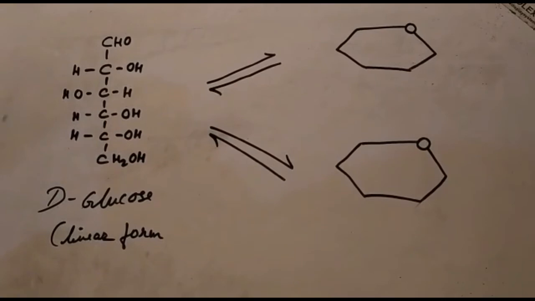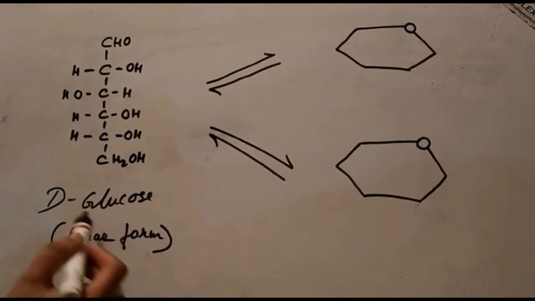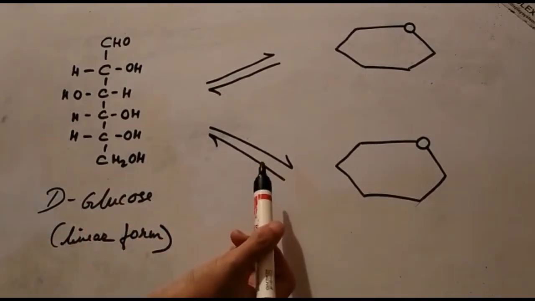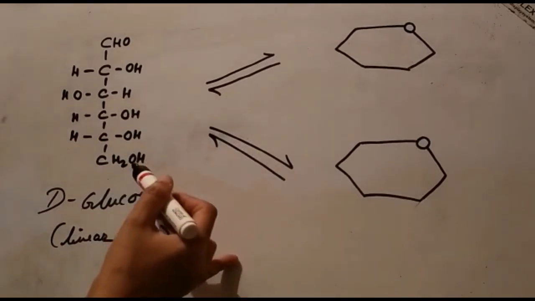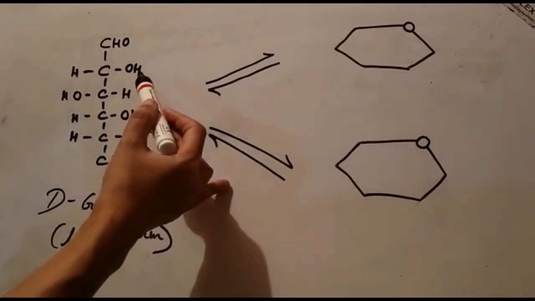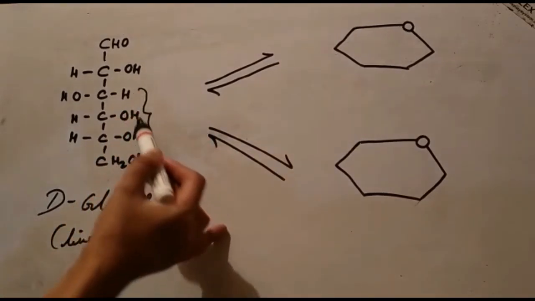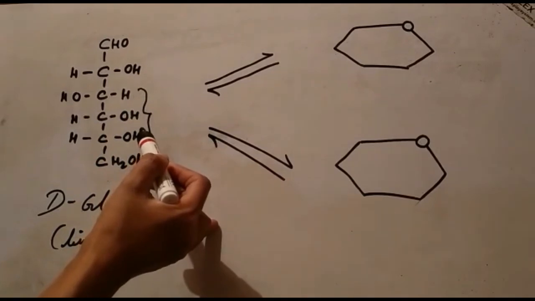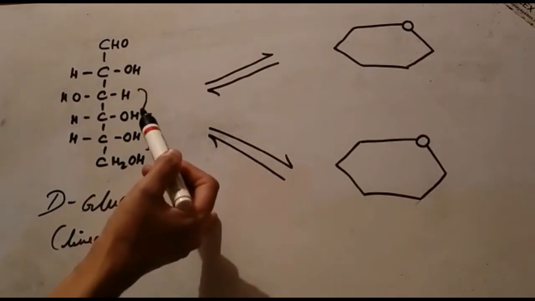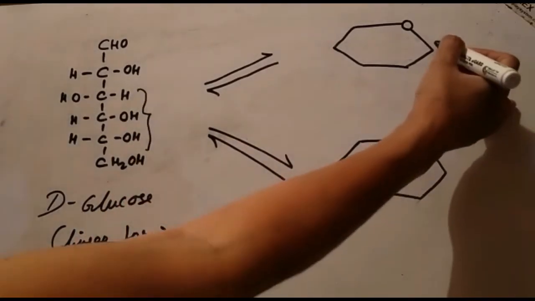Okay, so here let us do this together. This is the example of a hexose sugar, D-glucose. This is D-glucose, a D sugar, and it is in linear form. Now let us draw the Haworth projection of the D-glucose molecule. As a rule, the groups on the right in the linear structure should be down.